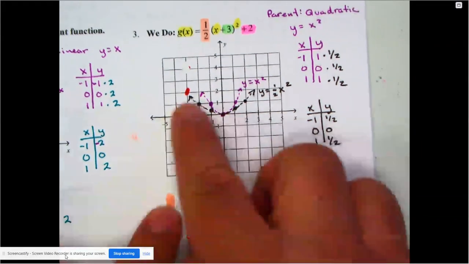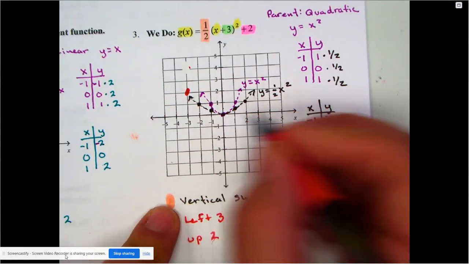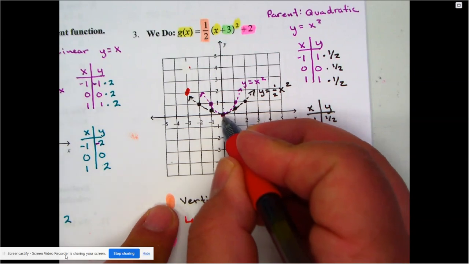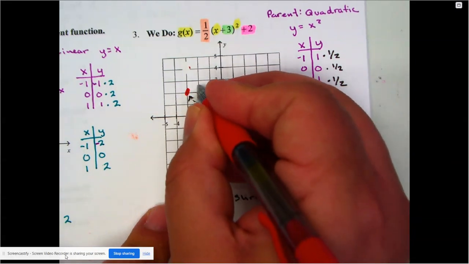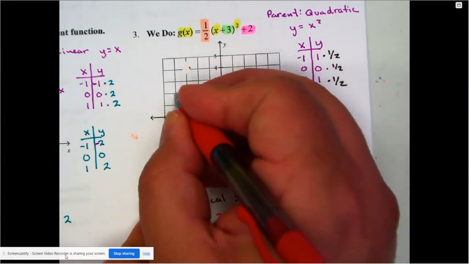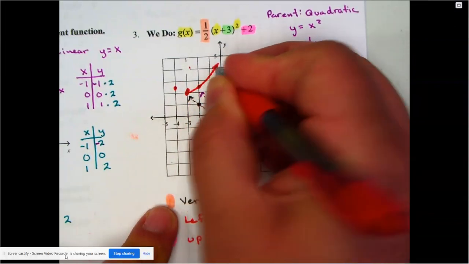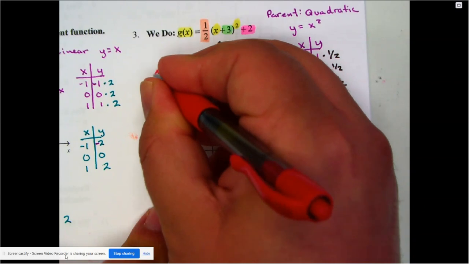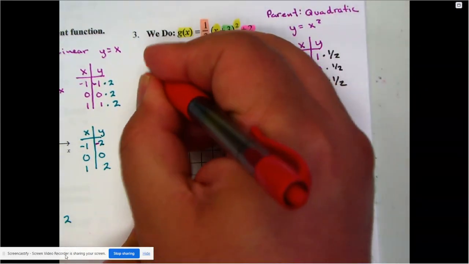Now remember, when you're drawing the other 2 points, I understand they're a little bit tough because they're halfway up. But just remember, from our vertex, I go 1 to the side and halfway up. So I still have to do the same. 1 to the side and halfway up. 1 to the other side and halfway up. And just like that, there is our parabola. That's a little wider than usual. And this is the one that I can officially call g of x.